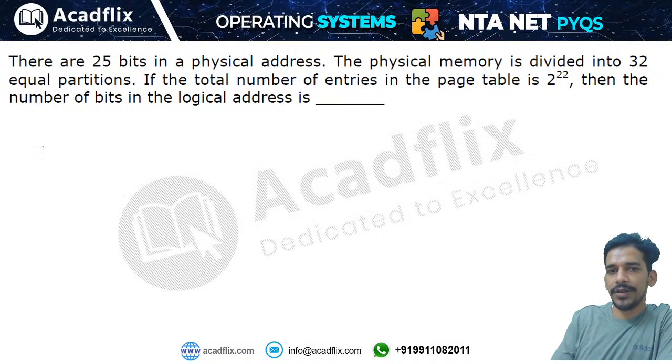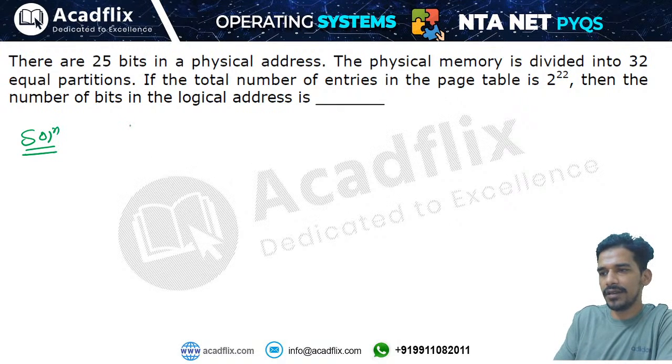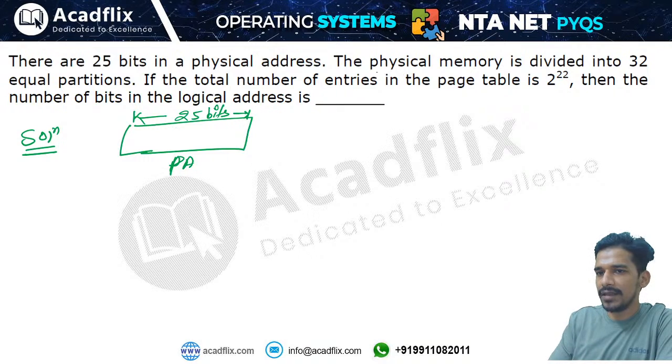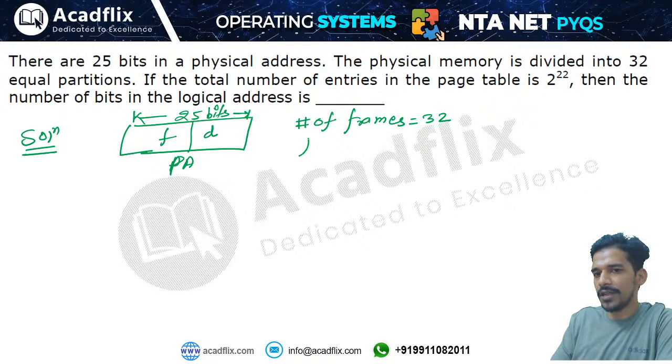Okay, so next we will solve this question, and in this it is given that there are 25 bits in the physical address. So we are given a physical address which is of 25 bits. The physical memory is divided into 32 equal partitions. That means the number of frames. We know that physical memory is divided into frames, and the number of frames is given as 32. So we have frame number and offset in this. From the number of frames we can find out the F field. So log base 2 of the number of frames is your F field.